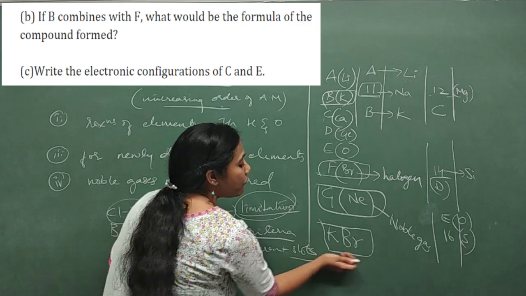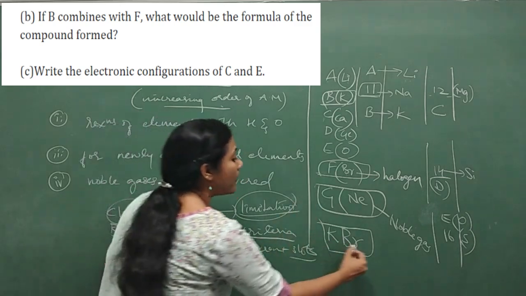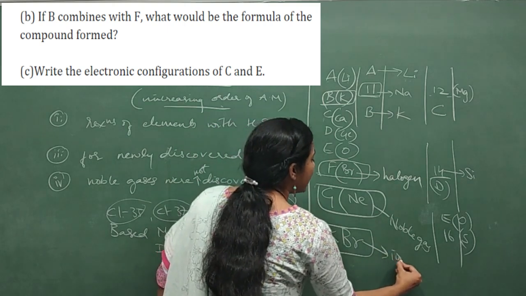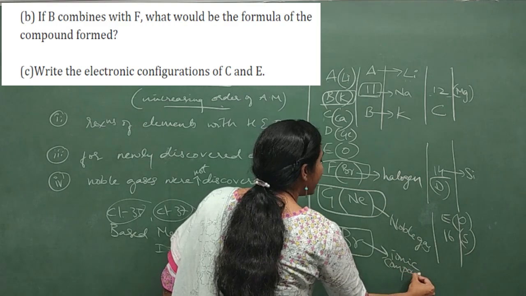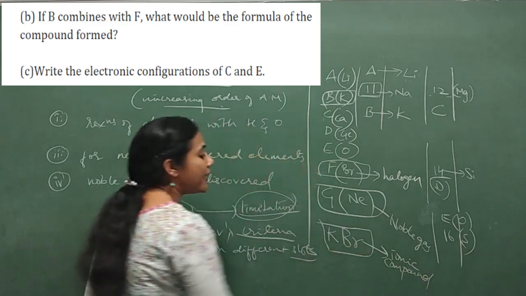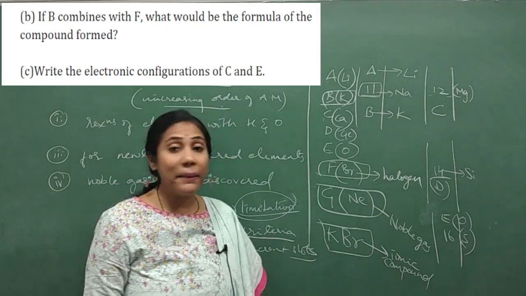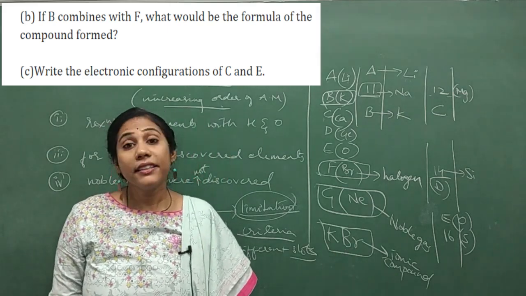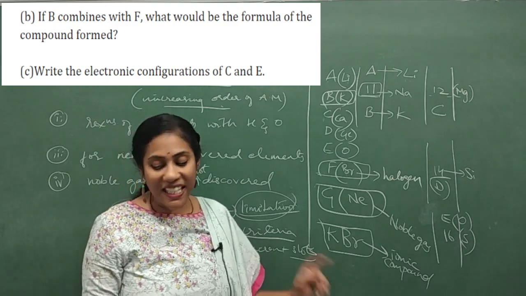They can also ask you which type of compound you will get, ionic or covalent. Definitely you will get ionic compound. So what is the formula? KBr.